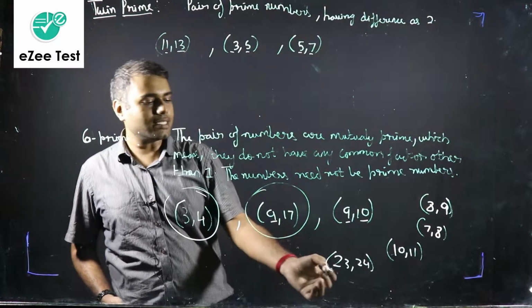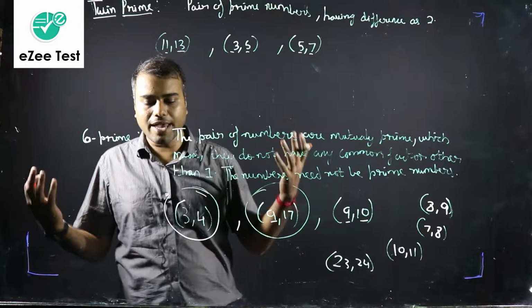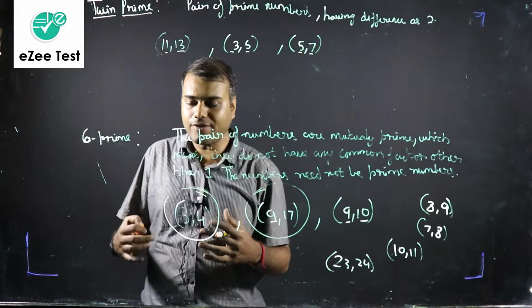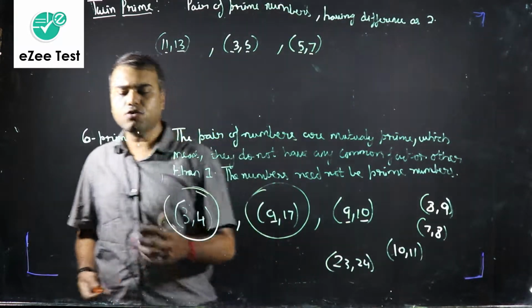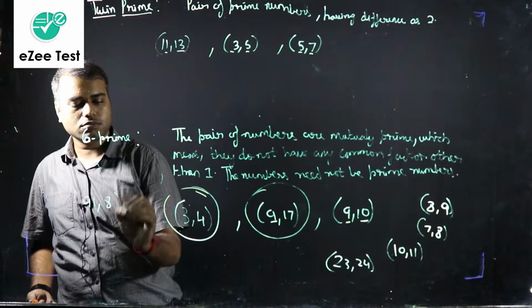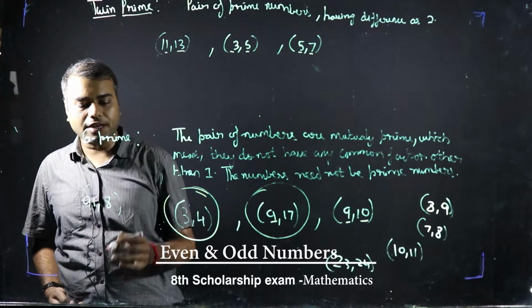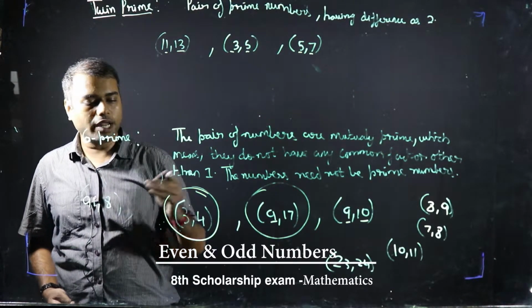It is not necessary that only consecutive numbers are co-prime. You can think of any two numbers, if they do not have any common factor, they will be co-prime. So let me tell you, 91 and 8. They do not have any common factor other than 1. See, 8 has factors 1, 2, 4 and 8.